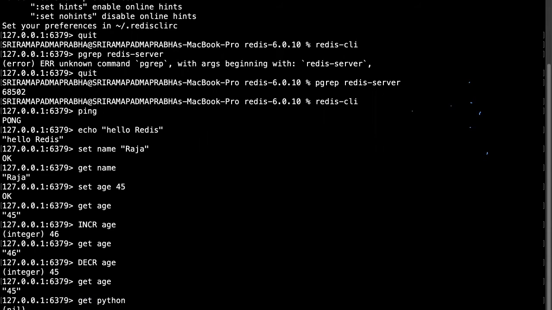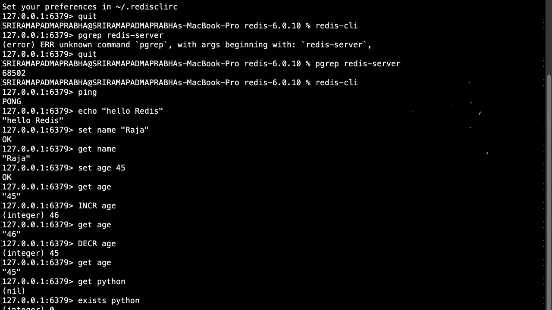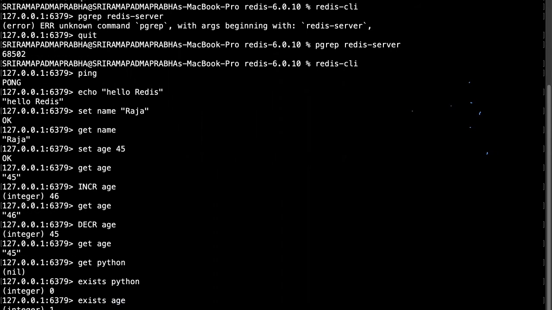If you want to check whether this is available or not, if I say exists Python, I'll get 0. If I use exists age, we'll get 1. So 0 means false, and age exists so true, which you're seeing on the screen is 1. Basically, this is how it works. If you want to delete, for example, I'm going to set name2, and I will say it is Raja2, and I'm entering this.